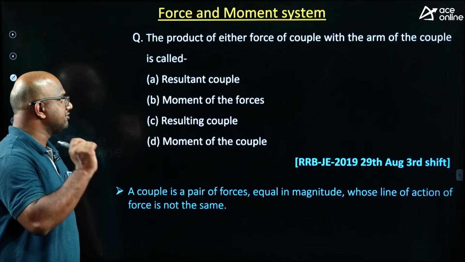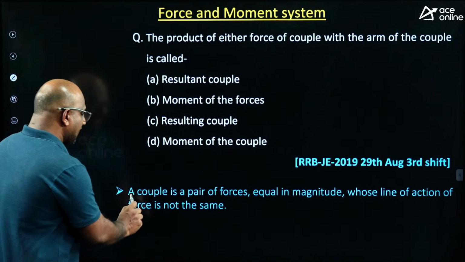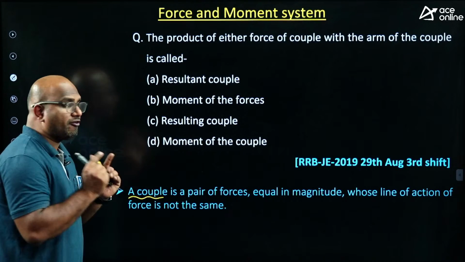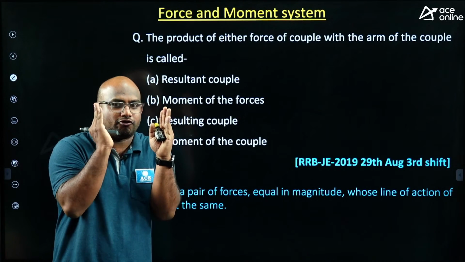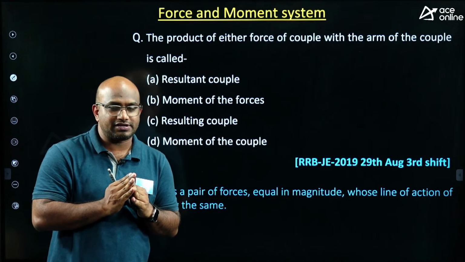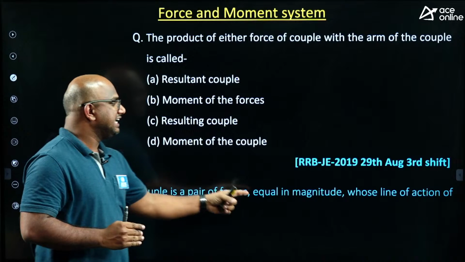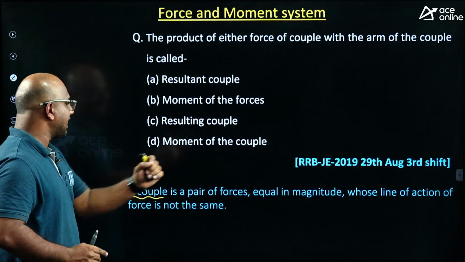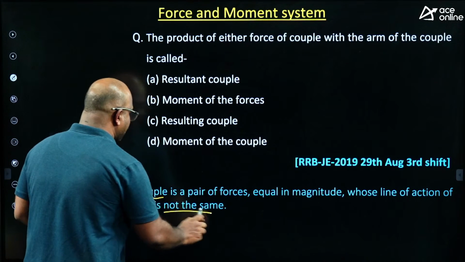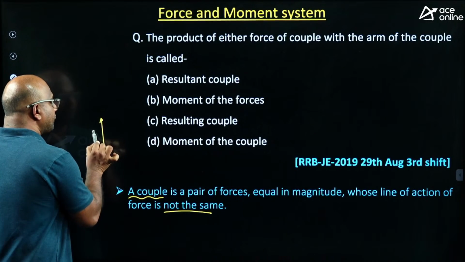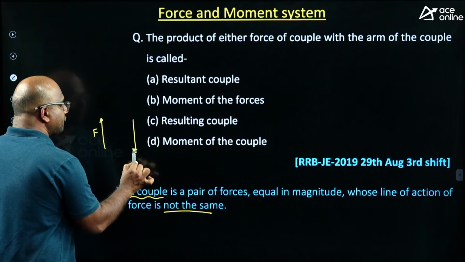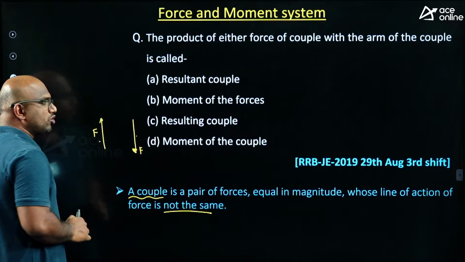Please, first we will see what is meant by couple. A couple is a pair of forces. A pair of forces is called a couple. Couple means a pair of forces equal in magnitude whose line of action is not the same, guys. Which means one force F is here, another force F is here. These two are represented.